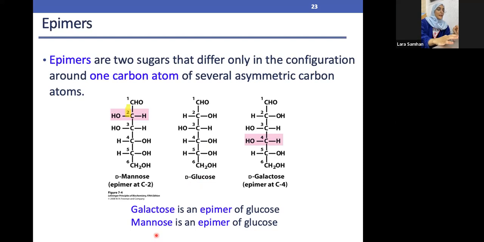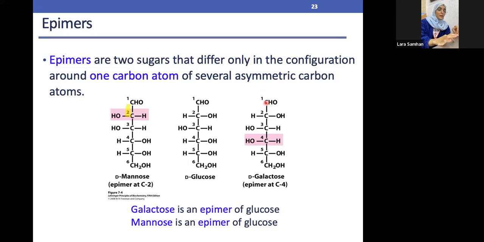And we have here the mannose, which is an epimer of glucose. So this is the mannose, an epimer of the glucose. The difference between both of them, for example this one and this one, is only in carbon number 4. We count from top to bottom, so this is number 1, 2, 3, 4, 5, 6.